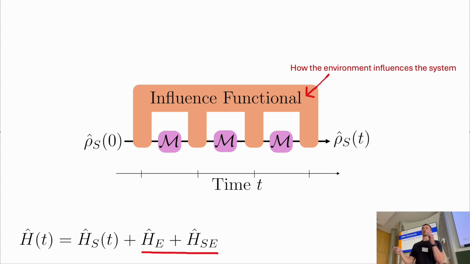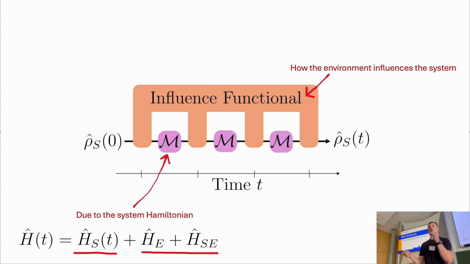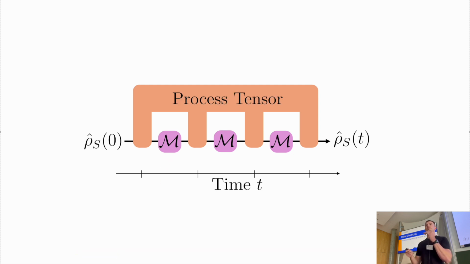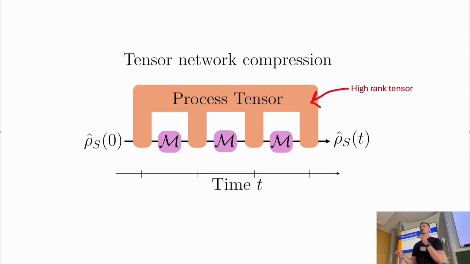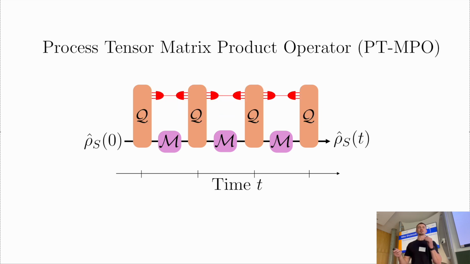Now this influence functional tells you how the environment influences the system, and it's made up of the environment and the interaction terms in the Hamiltonian. And then these M operators are due to the system Hamiltonian themselves. So we can encode this influence functional as a process tensor, and then basically this process tensor is very high rank, so it's pretty much impossible to actually calculate this thing. But you can use tensor network compression techniques and get this in what's called matrix product operator form.